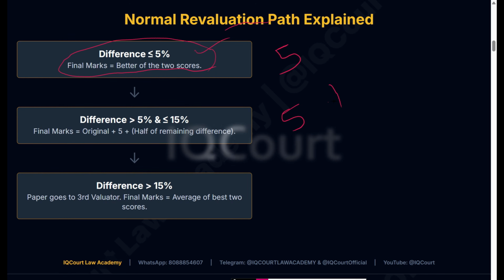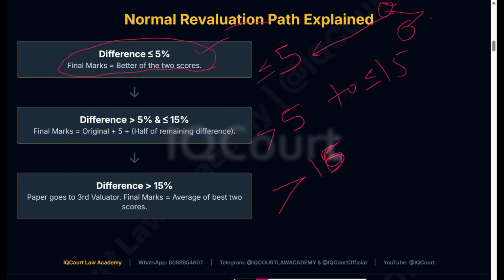If you get 5 to 15 marks extra, less than or equal to 15, more than 5 marks. Then there is the case of less than or equal to 5 marks. If you get more than 15 marks, means 16 marks, a different rule applies. If you get less than or equal to 5 marks, they will compare your original score and revaluation score, and whichever is better, they will give.